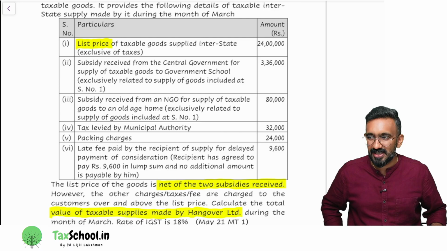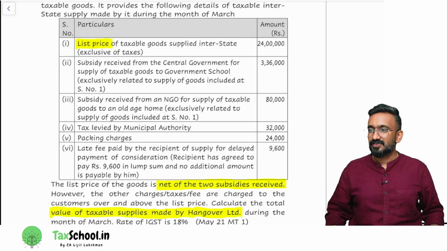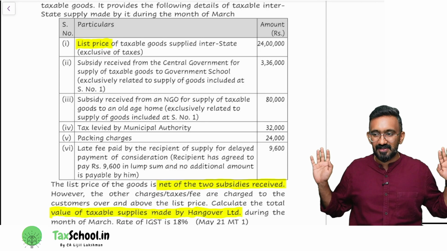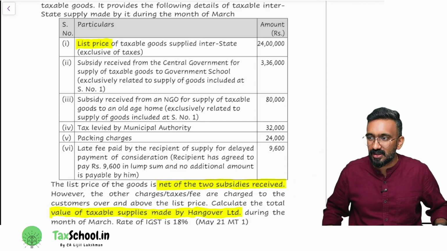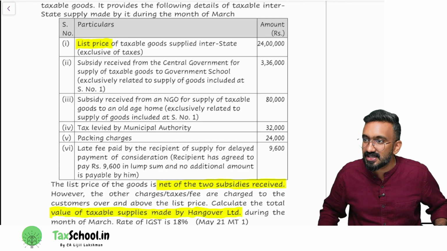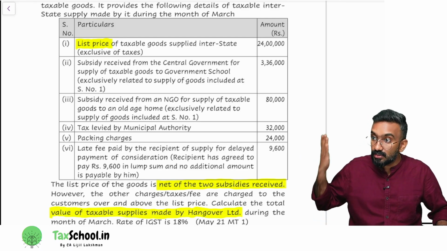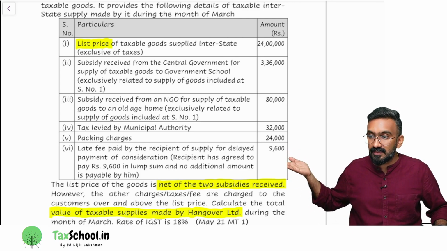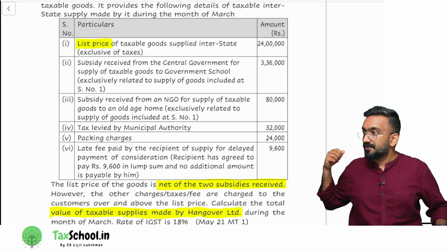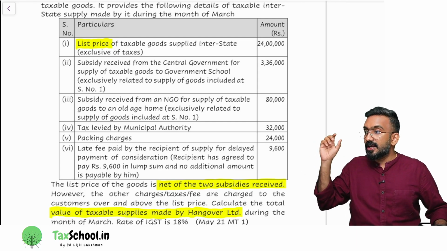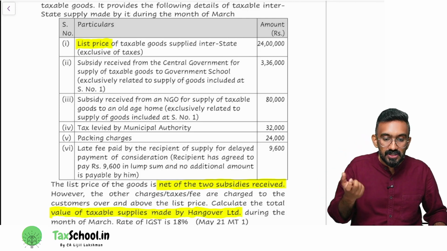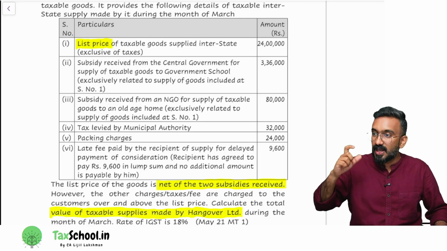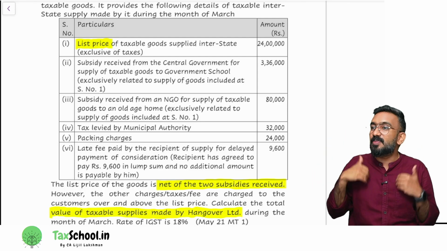The examination tip I said, what is our assumption? If the question is not talking specifically about whether it is including or not including, we will make an assumption that it is inclusive. What have they mentioned in the bracket? Look at the sentence they have given here. Recipient has agreed to pay 9,600 in lump sum. Lump sum means in total. They are not paying any GST extra.